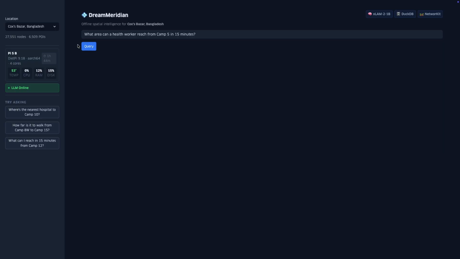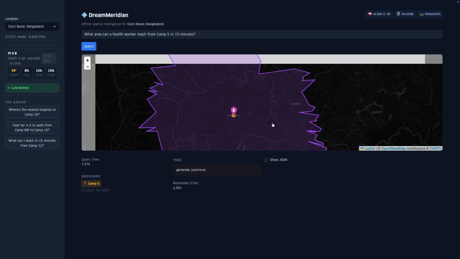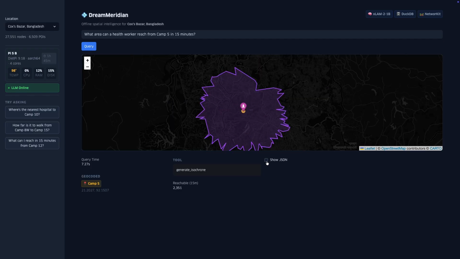Final demo, Cox's Bazar. What can a health worker reach from Refugee Camp 5 in 15 minutes? This computes an isochron, a walkable coverage polygon from the road graph. That purple boundary is everywhere reachable on foot. Vaccination campaigns, emergency response, outreach planning, service area from a single question.